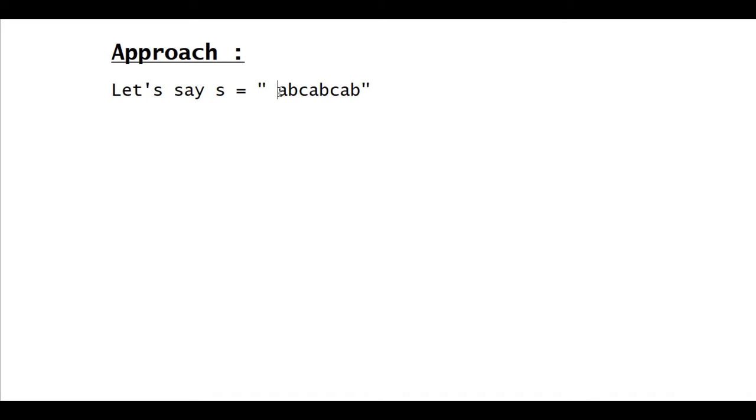If we start from a, then b, c, then again comes a, which is the repeating character, so we have to stop here. Then we start from b, then c, a, then b, so we have to stop at b. The longest substring starting at b is bca. Similarly, we start from every character till we find a repeating character. Do you understand?